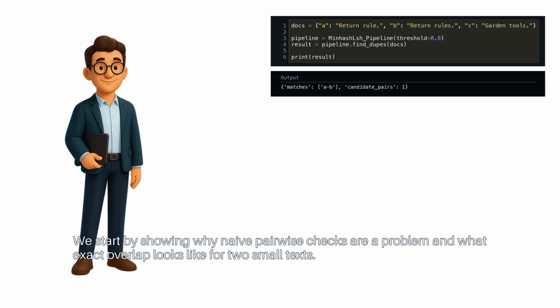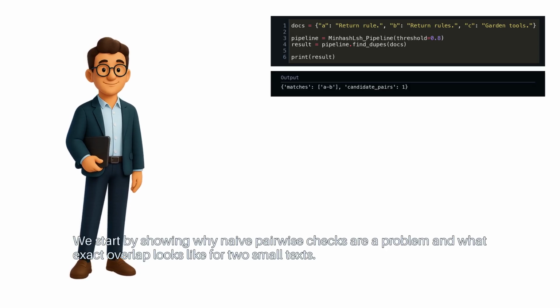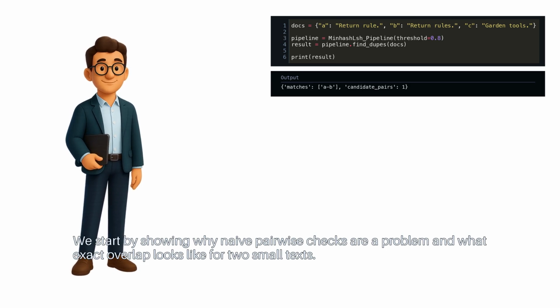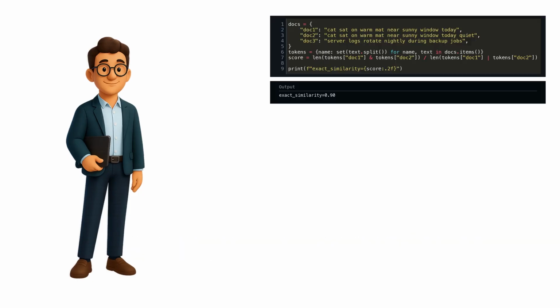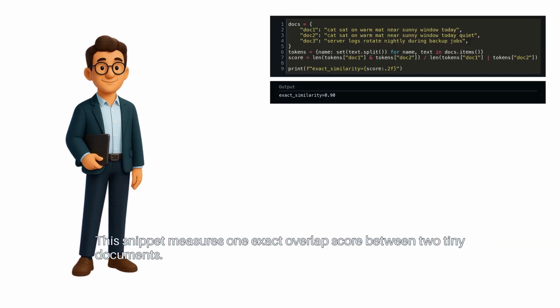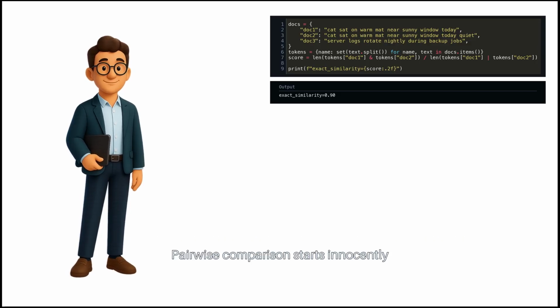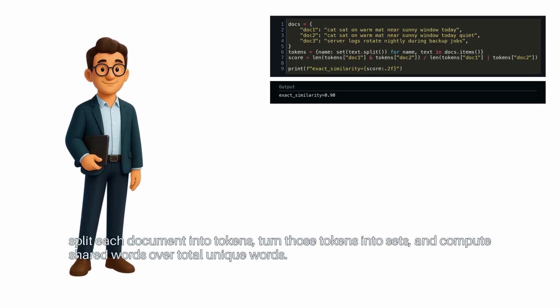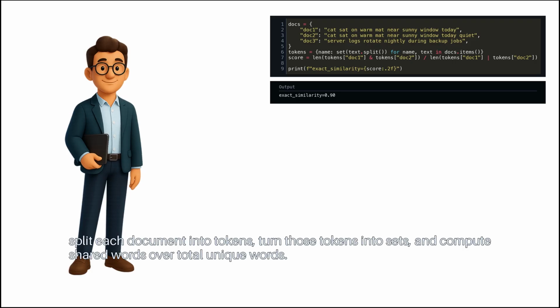We start by showing why naive pairwise checks are a problem, and what exact overlap looks like for two small texts. This snippet measures one exact overlap score between two tiny documents. Pairwise comparison starts innocently. Split each document into tokens, turn those tokens into sets, and compute shared words over total unique words.